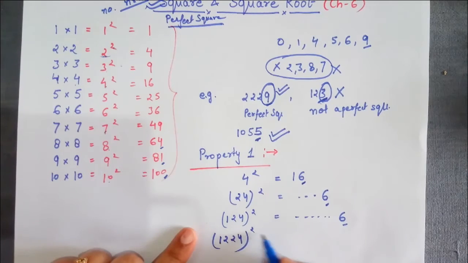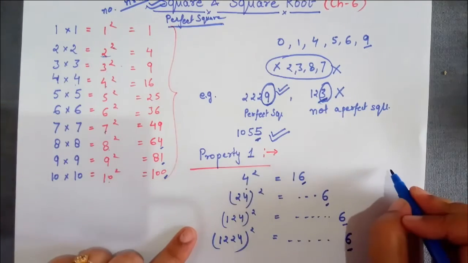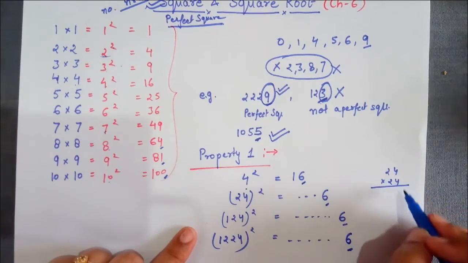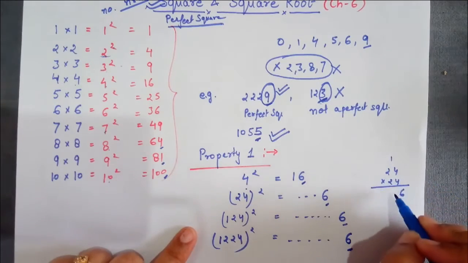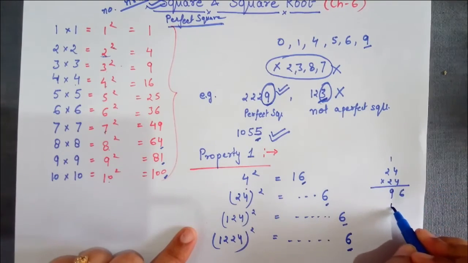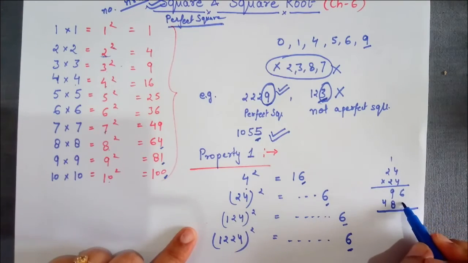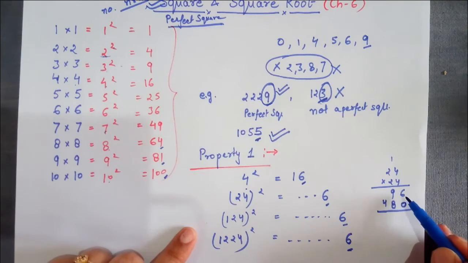1224 square. We are not talking about the rest of the number. It can be anything. The ending digit, the ones place number, will always be 6 because of this 4. Why? See, if we multiply 24 into 24, 4 fours are 16, carry 1, then the rest of the digits follow.